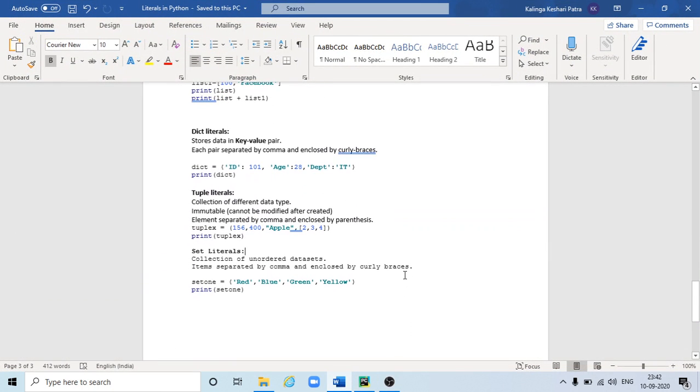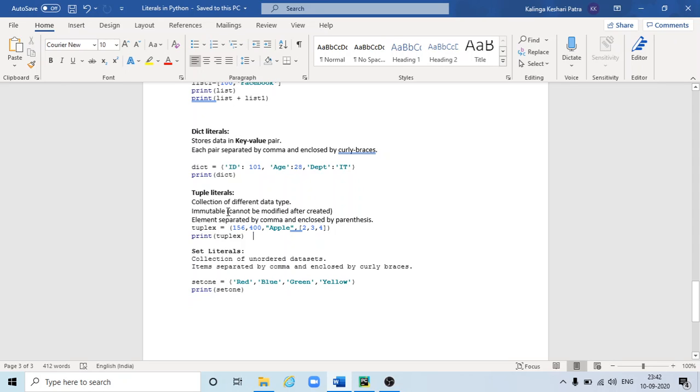So next is tuple literals. It is a collection of different data types and it is immutable in nature. Different data types means here this is integer data type, this is integer, this is string, and this is list data type 2, 3, 4, because it is enclosed in square brackets and it has a list like 2, 3, 4.